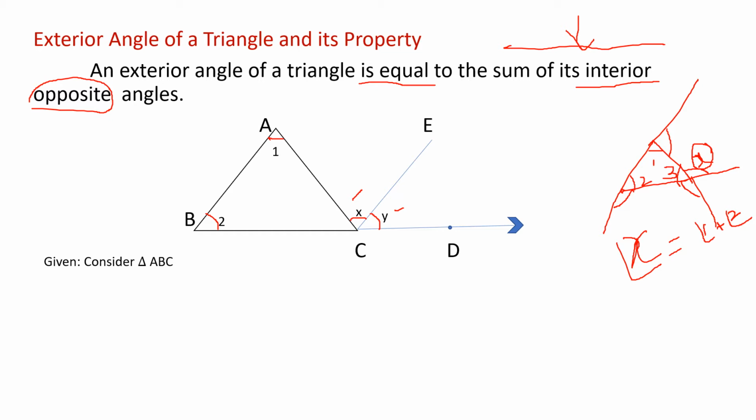So here x is an exterior angle, and how will we find the value of x? Opposite to x, what are the two interior opposite angles? 1 and 2. So 1 plus 2.